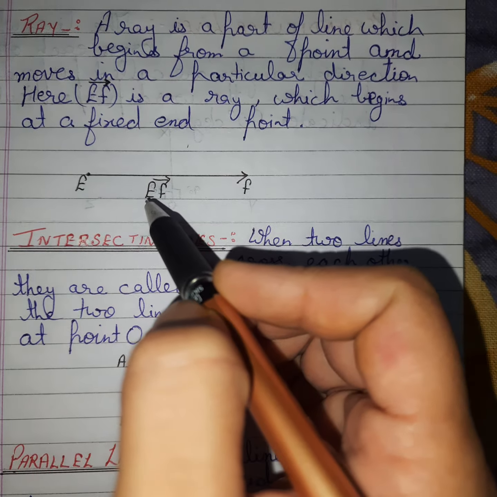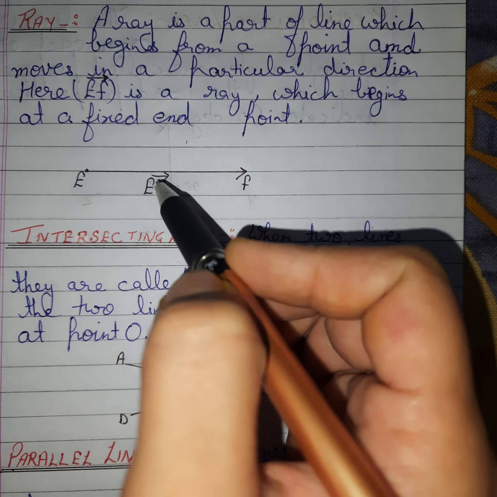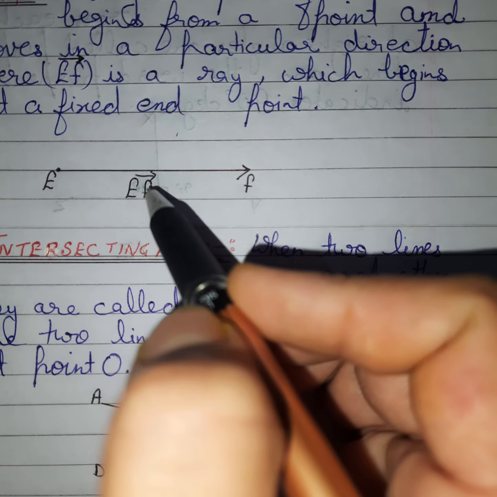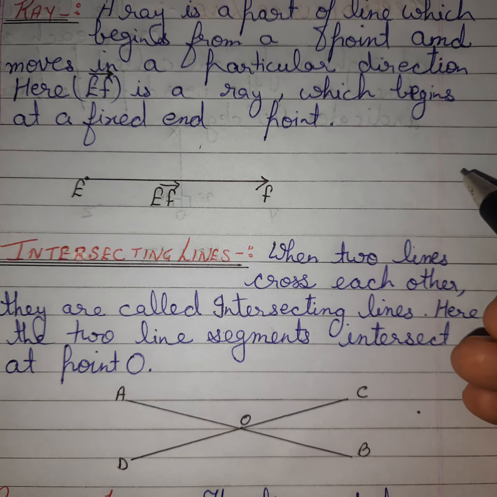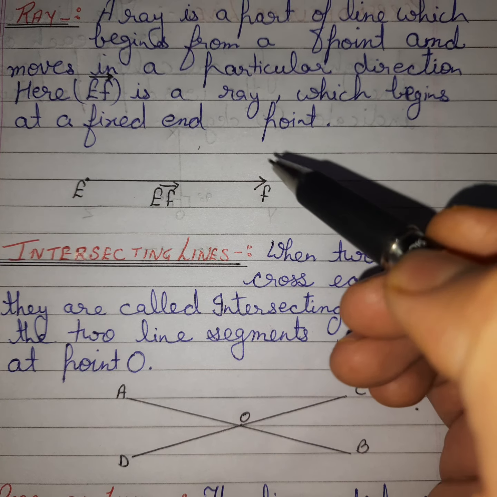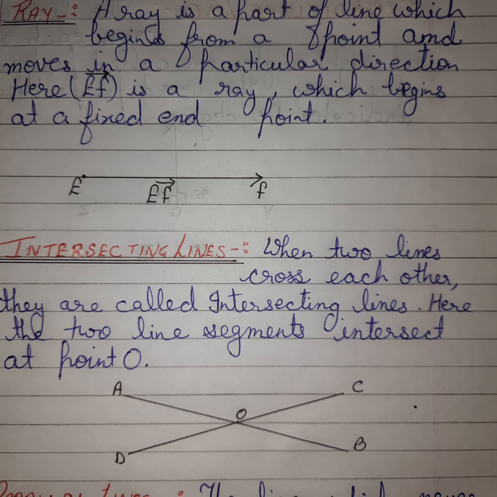That's why we are denoting the ray by EF. I have kept an arrow on one side over here, because on this side only can we extend it, and we can begin from the endpoint.